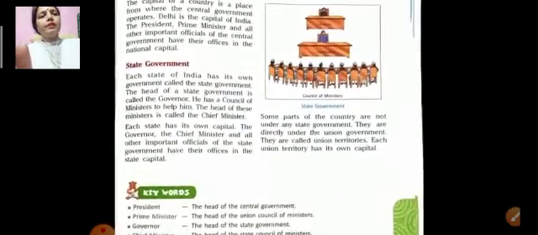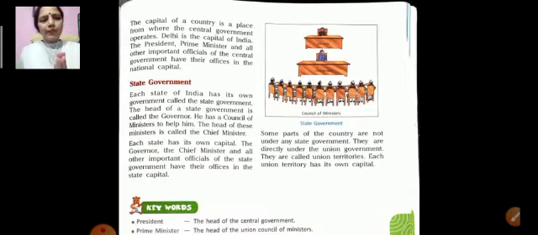Come to page number 231. The capital of a country is a place from where the central government operates. Delhi is the capital of India. The president, prime minister and all other important officials of the central government have their offices in the national capital. Now we will know about the state government. There are two types of government, central government and state government. I have already explained about the central government. Now I am going to start explaining about the state government.